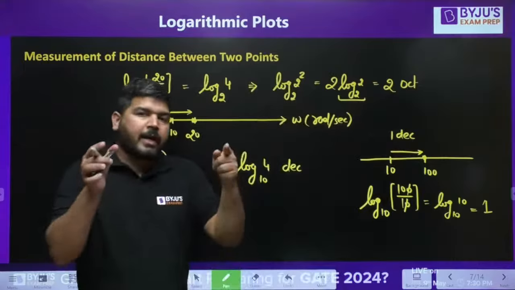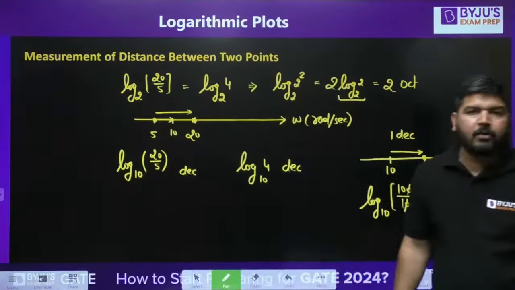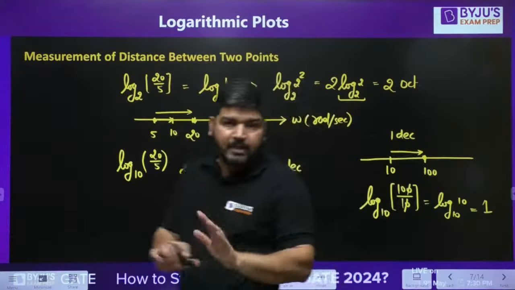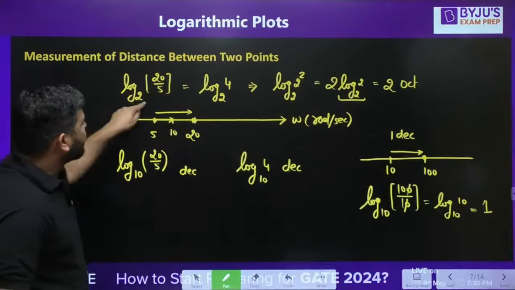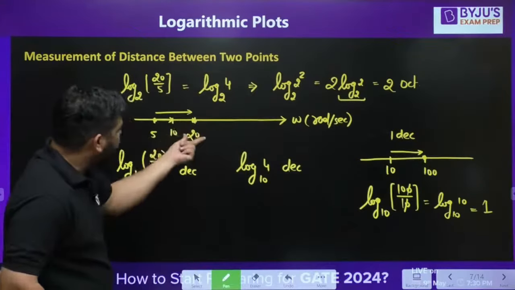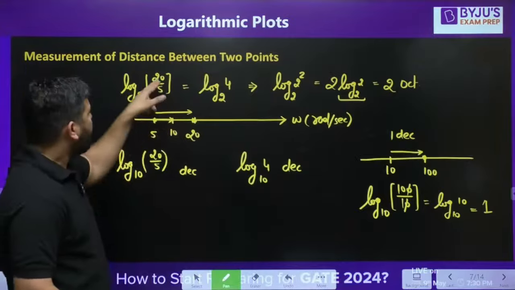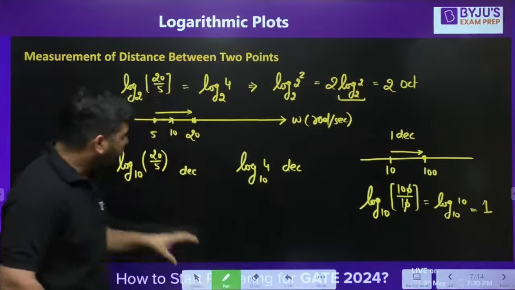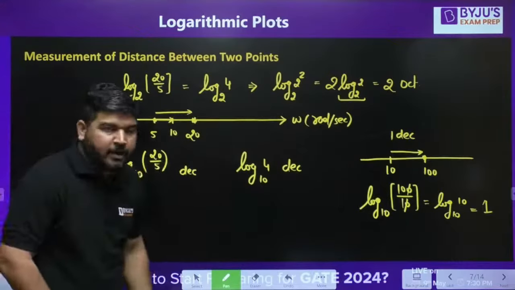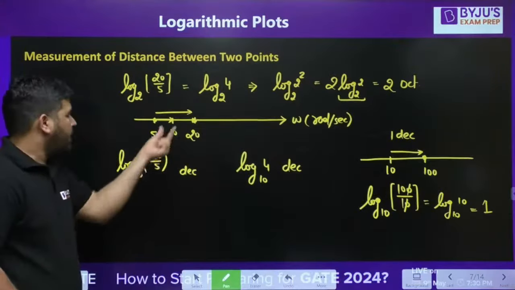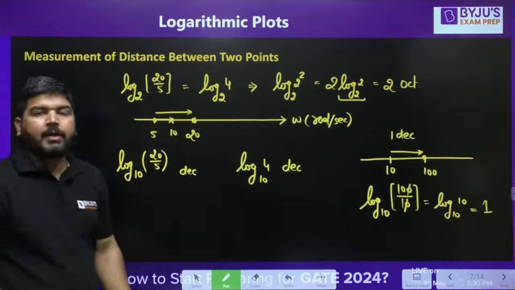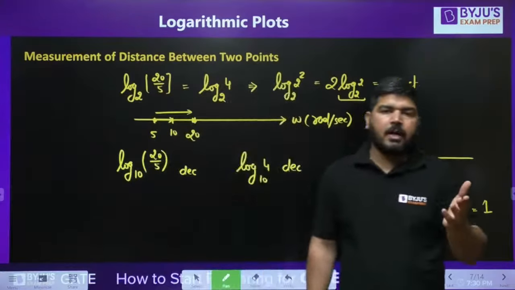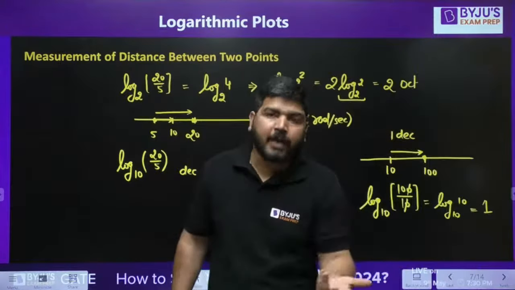And whenever you want to calculate the distance between 2 points in octave, what is the method? The method is very simple. You have to take base 2 and this final point upon initial point. So this will be my octave. Whenever you want to calculate the distance in decade, you have to take base 10, final point upon initial point. Octave means 2 times and decade means 10 times.